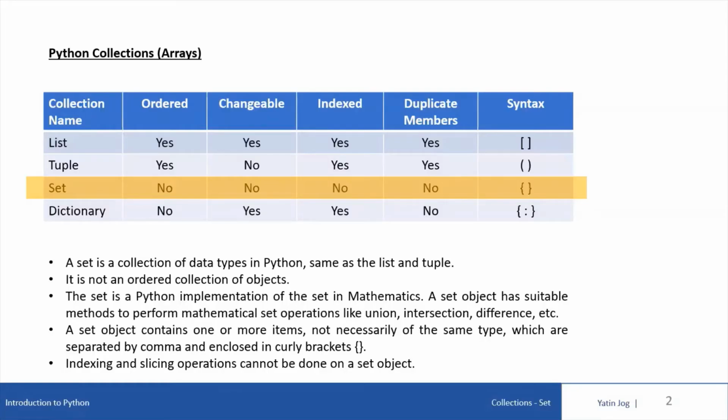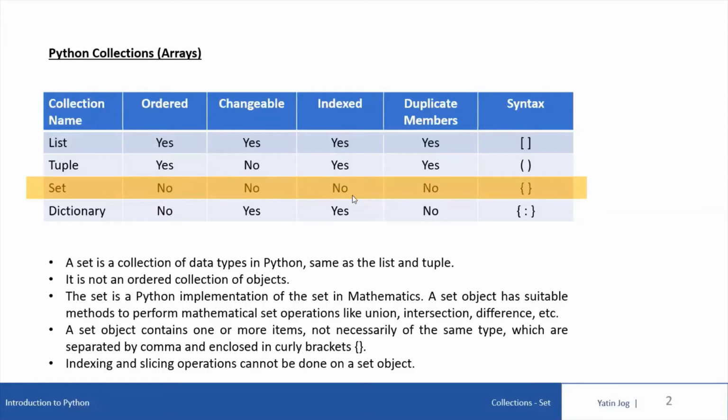A set is a collection of data types in Python, which is very similar to list and tuple. We have already discussed the list and tuple data types. In case of set, as you can see on this slide, set elements are not ordered. We cannot change the set elements. Set elements are not indexed.